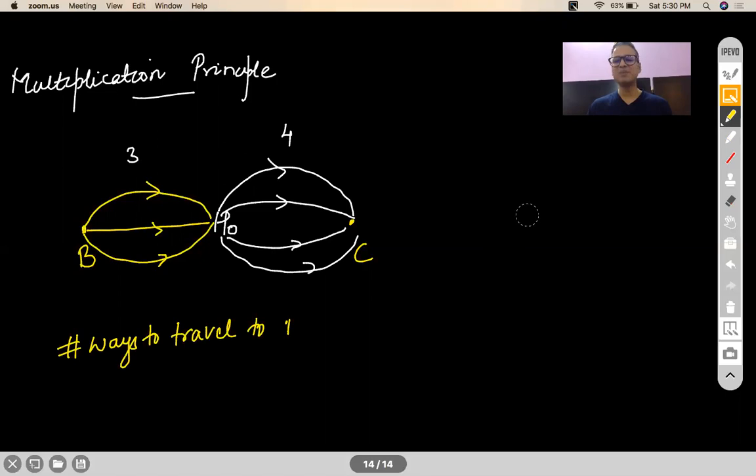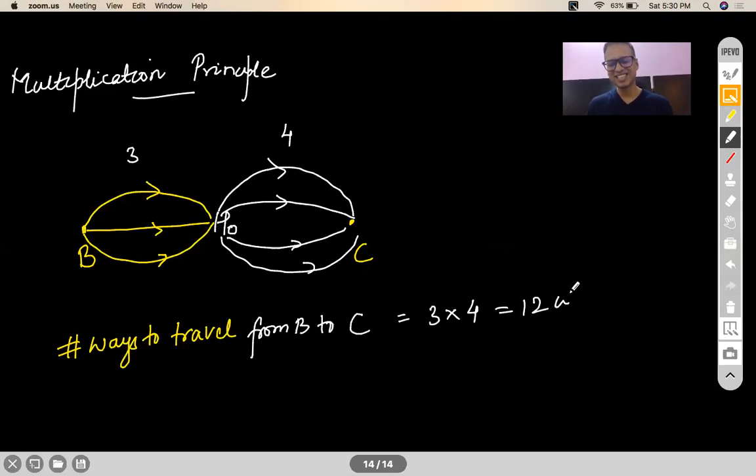Obviously, your answer will be 3 into 4, isn't it? 12 ways, correct? Again, the same old question. Why did you choose to multiply them? Who asked you to multiply them?